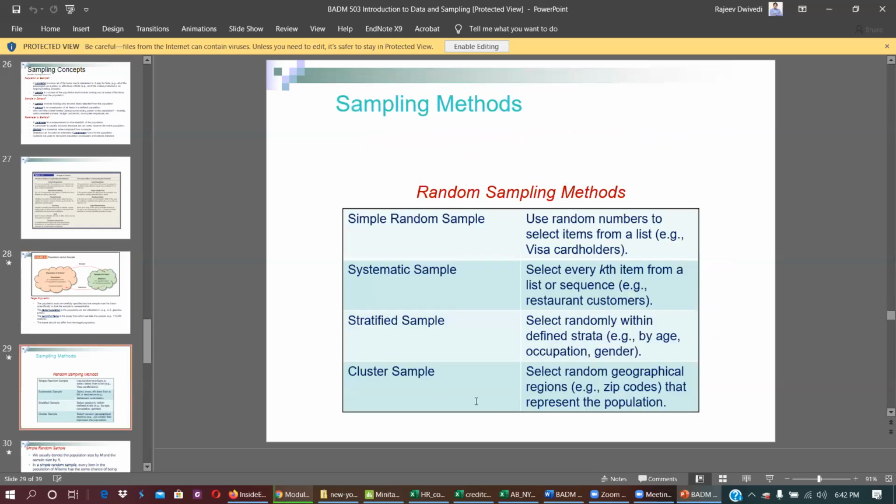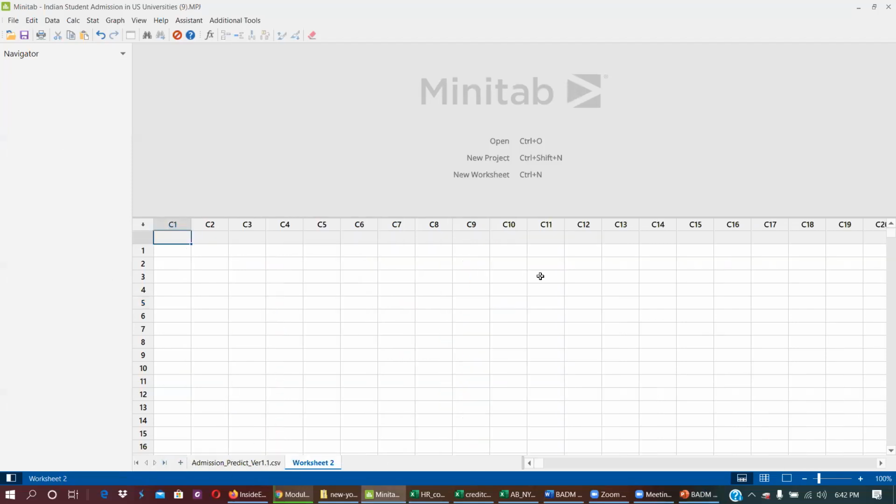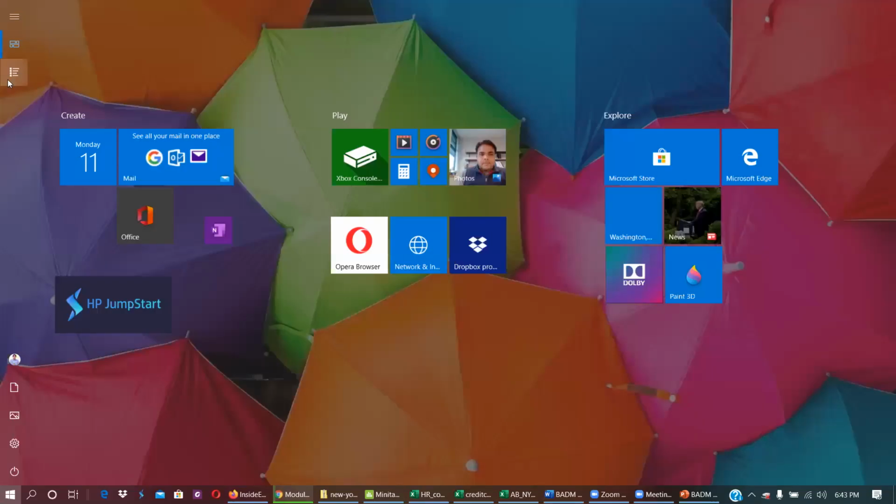Now I would like to go with these methods about sampling. This is the last thing. There are 7 methods and I can quickly do them here. Simple random sample. What is simple random sample? Let me go with the explanation here. So simple random sample, let me go with Excel also.